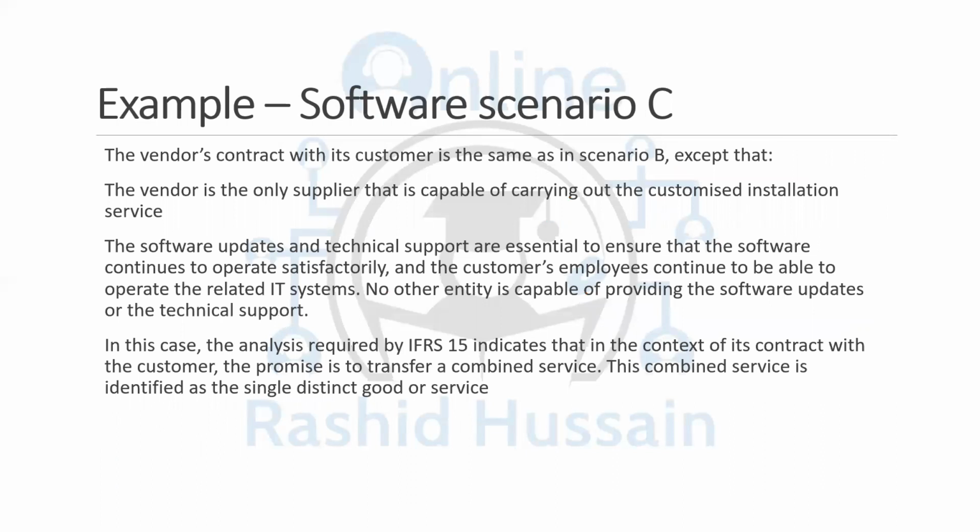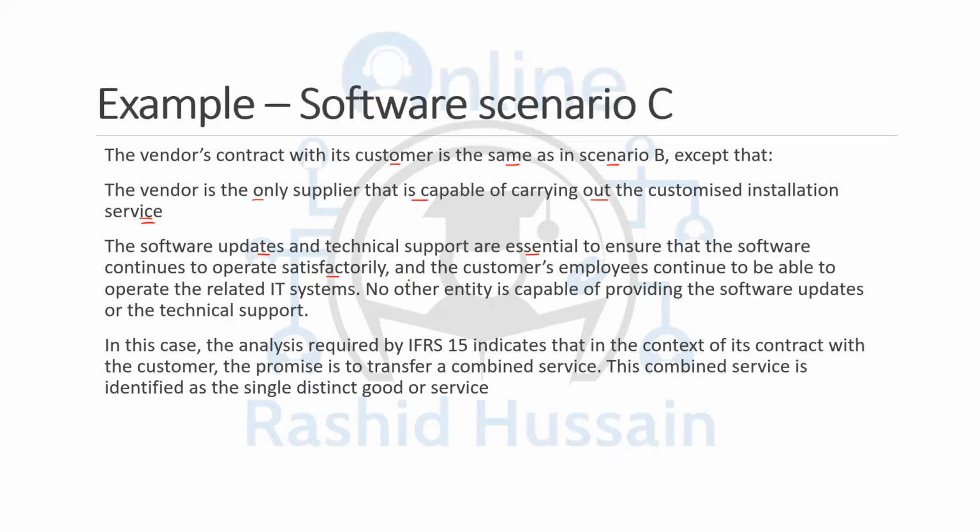Now we have scenario C, example C. The vendor's contract with its customer is the same as in scenario B, except that the vendor is the only supplier that is capable of carrying out the customized installation service. In that case, there is no option. The software updates and technical support are essential to ensure that the software continues to operate satisfactorily.